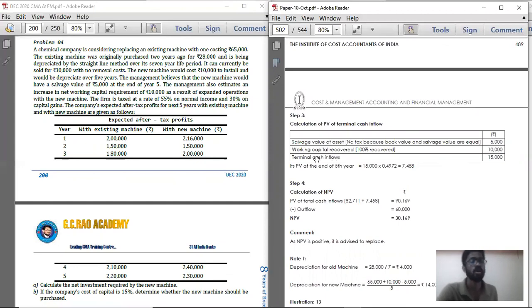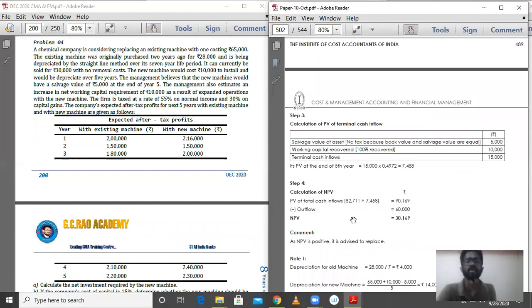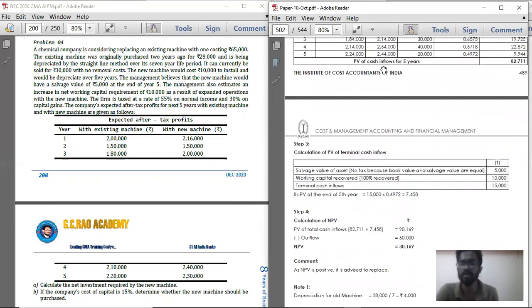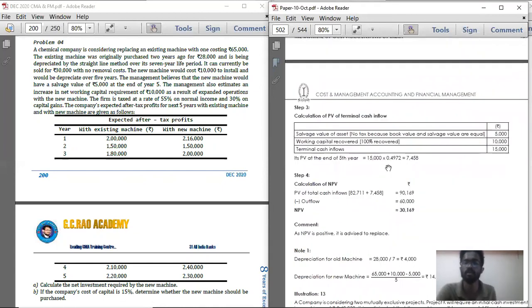And also in working capital, you put in 10,000 at the beginning, in year 0, which at the end of year 5 you are going to take back. So working capital, 100%, will be recovered at the end of year 5. So that amount, that is 5,000 plus 10,000, that is 15,000, into the present value factor at the rate of 15% for year 5. If you multiply, you will get the present value of cash inflow at the end of year 5. So the present value of cash inflow for 5 years plus the present value of cash inflow at the end of year 5, if you add both and deduct the present value of cash outflow, that is 60,000, you will get the NPV.